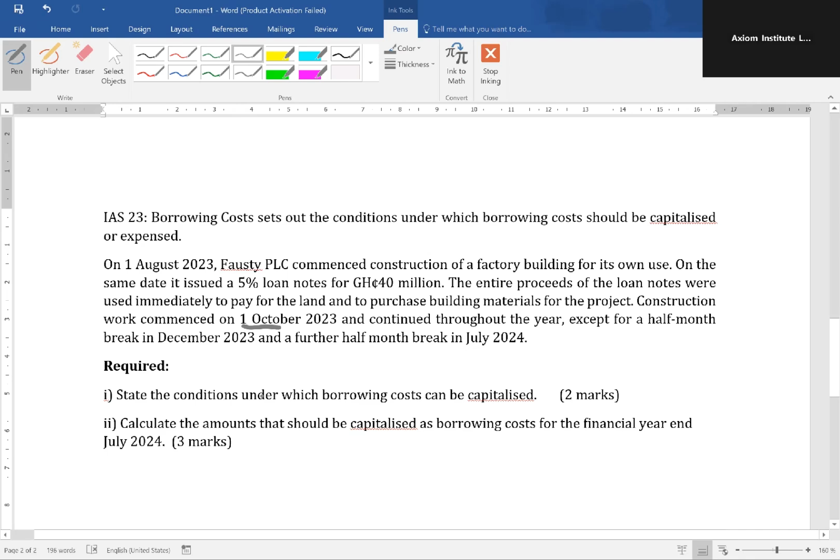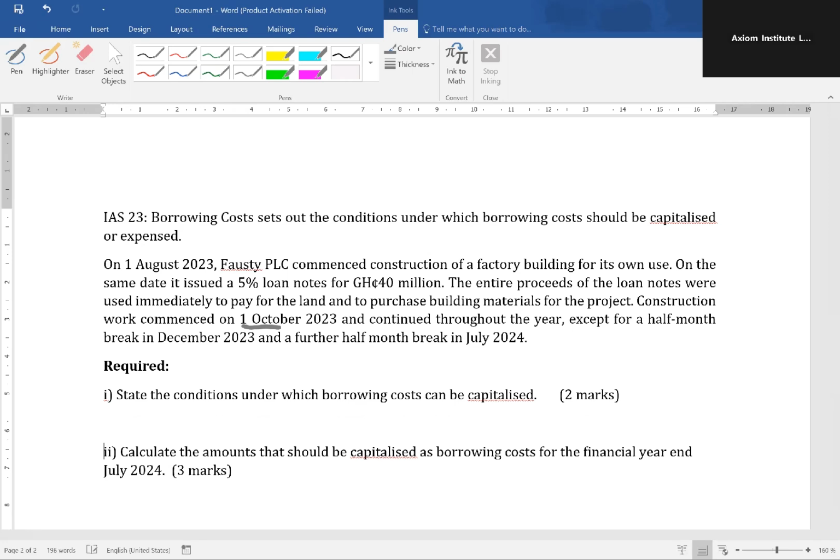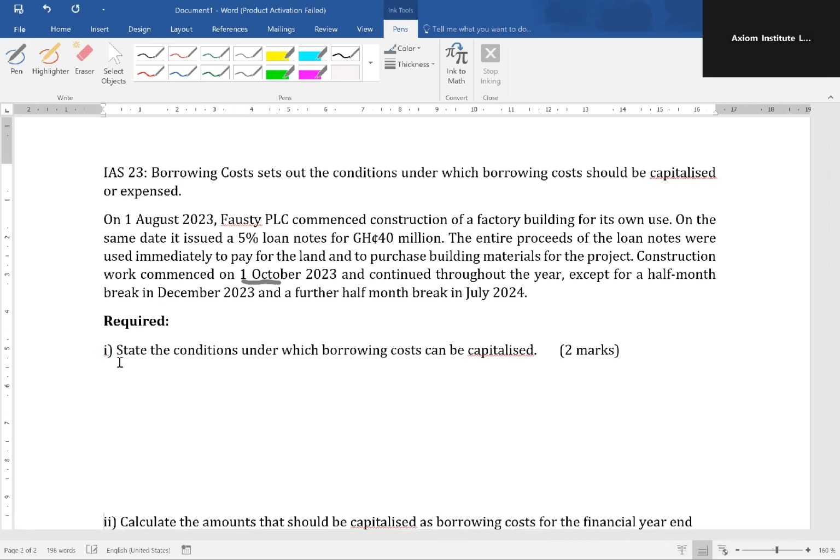Required: state the condition under which borrowing cost can be capitalized, and calculate the amount that should be capitalized as borrowing cost for the financial year ended July 2024. So let's pick the first requirement, the conditions under which borrowing cost should be capitalized.